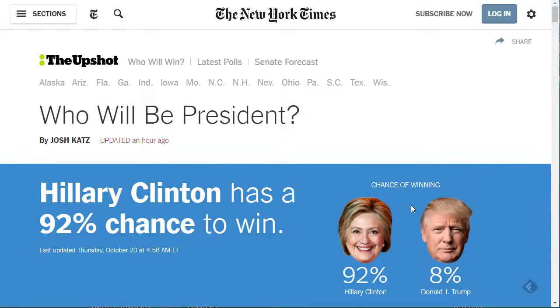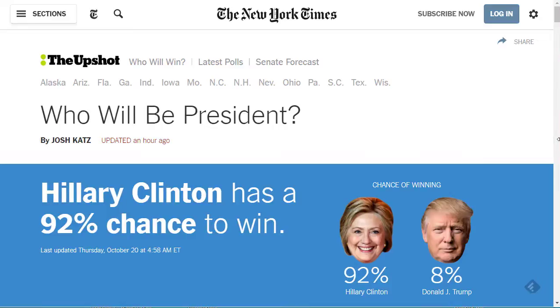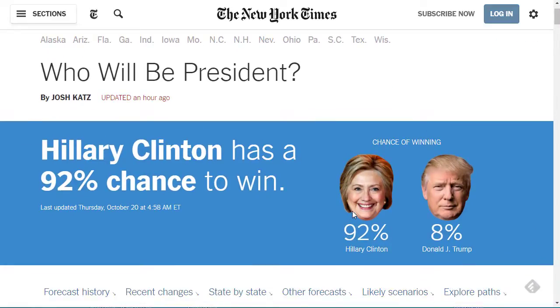As many of you may know, there is an election in the country south of our border, the United States, and literally tens of millions, if not hundreds of millions of dollars are being poured into identifying probabilities of outcomes. This is the New York Times likely outcome: a 92% probability that Hillary Clinton will win the White House, and an 8% probability that Donald Trump will win the White House.